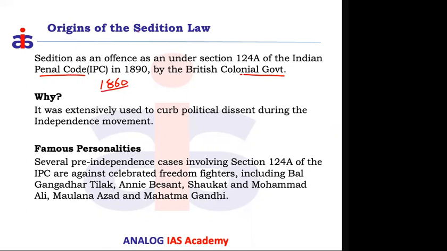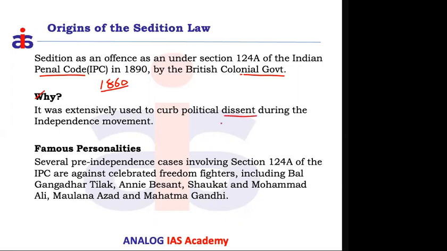So the Indian Penal Code was enacted in the 1860s, but in the original penal code there was no provision called the sedition law, that is 124A. This was added later on, in 1890, right? This particular provision, 124A. So why did the British government at that point of time add this sedition provision? This specific provision was enacted specifically to curb dissent.